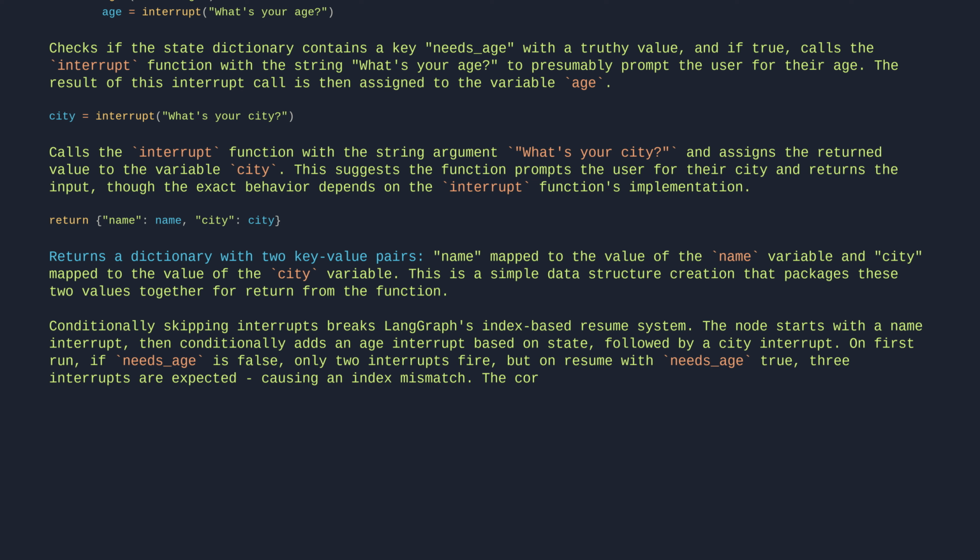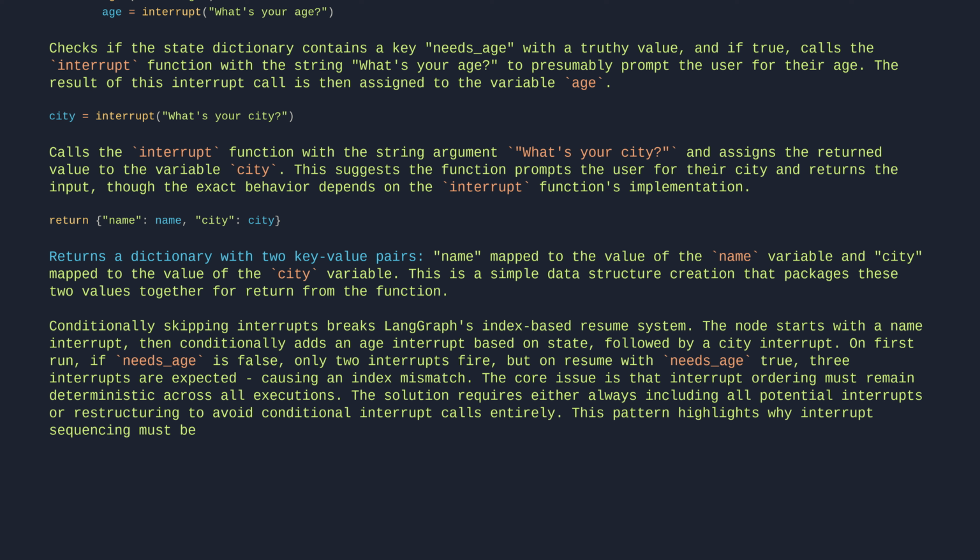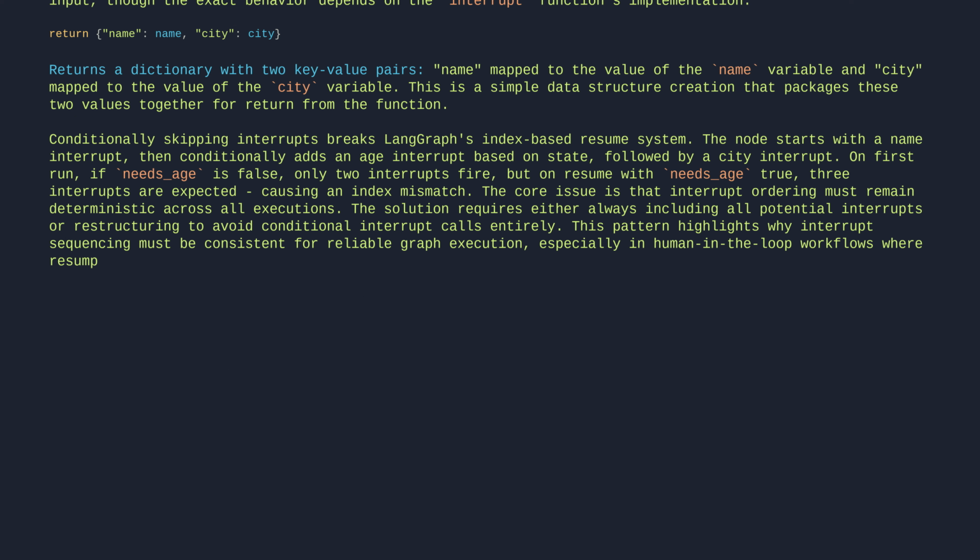The core issue is that interrupt ordering must remain deterministic across all executions. The solution requires either always including all potential interrupts or restructuring to avoid conditional interrupt calls entirely. This pattern highlights why interrupt sequencing must be consistent for reliable graph execution, especially in human-in-the-loop workflows where resumption is common.